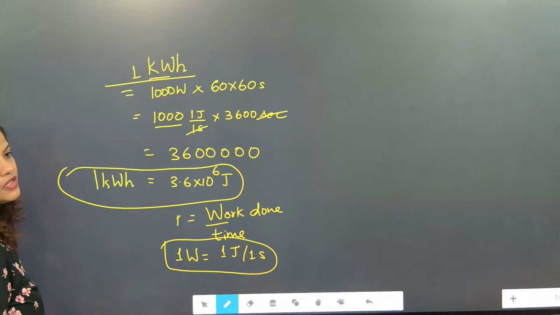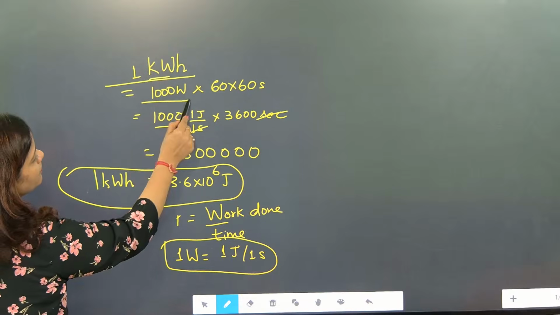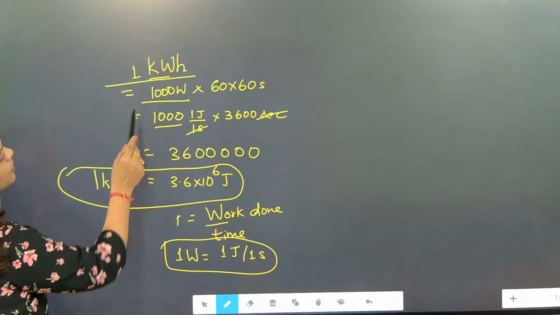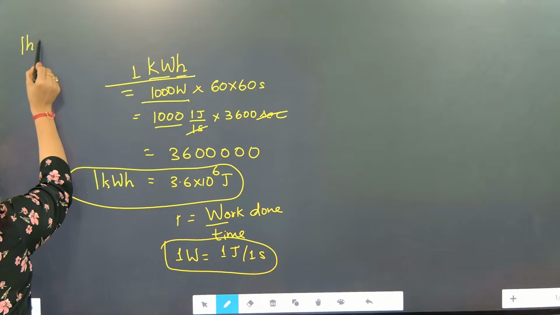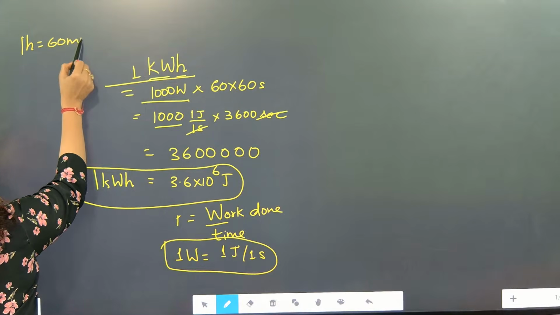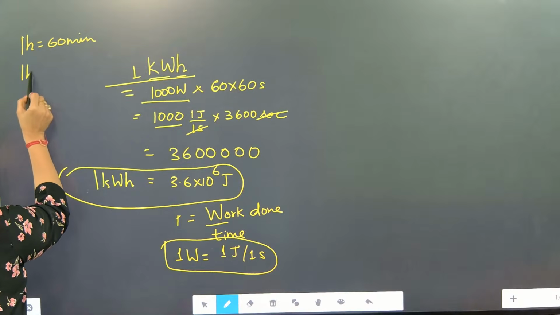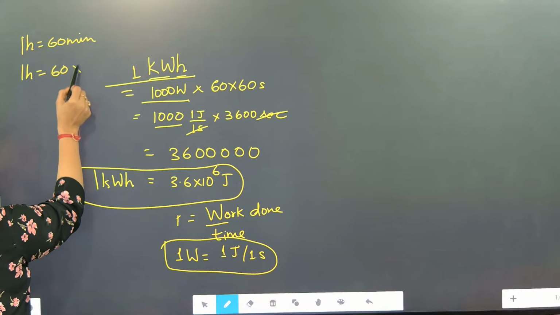So now look at that. 1 kilowatt hour: kilowatt will become watt, so that is 1000 watt. Now 1 hour is equal to how much? 1 hour is equal to 60 minutes. Now 60 into 1 minute.